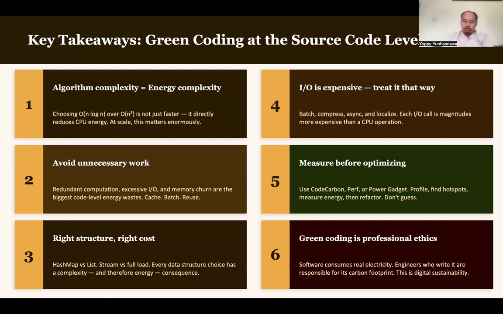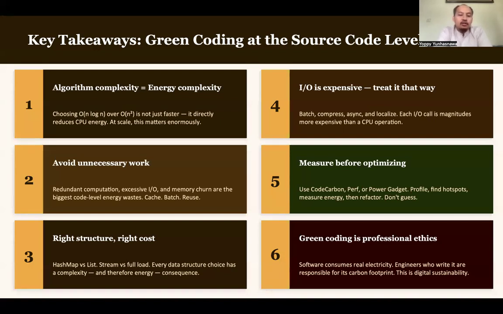Before I conclude this session, we have several takeaways in green coding at the source code level. First, you need to understand that algorithm complexity equals energy complexity. The more complex your software, the more energy your software will consume. Next, you need to avoid unnecessary work. Redundant computation, excessive input output, and memory churn are the biggest code level energy wastage. So cache, batch, and reuse.